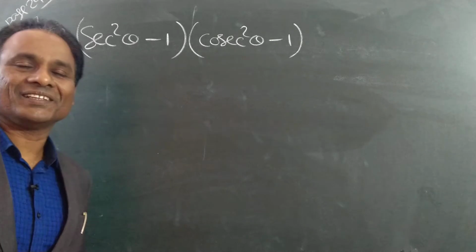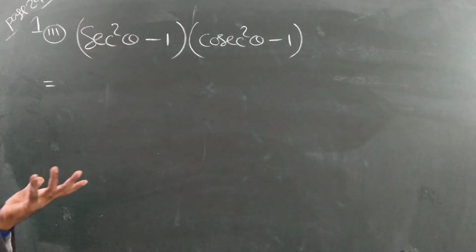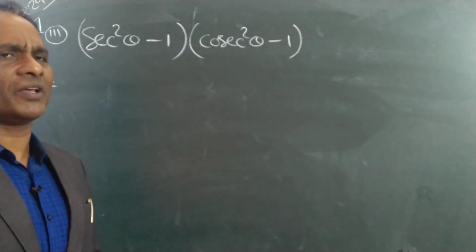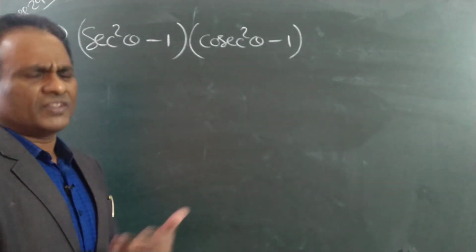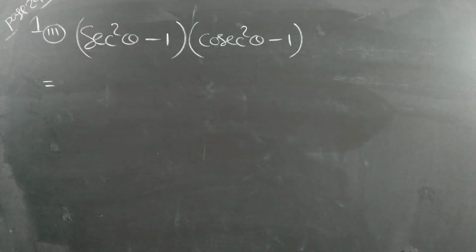How to simplify? There are various methods because there are so many formulas in trigonometry, relationships between the trigonometric ratios. So all methods we cannot apply for the same problem. Only one method we will apply. Whichever is simple, I will explain that. You practice, you remember that method. Otherwise, if you are perfect with the formulas, you can do your own also.